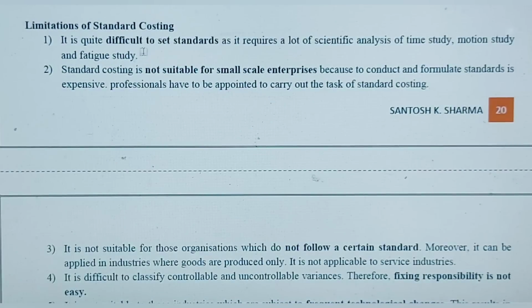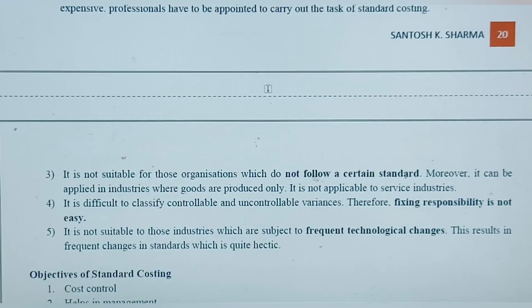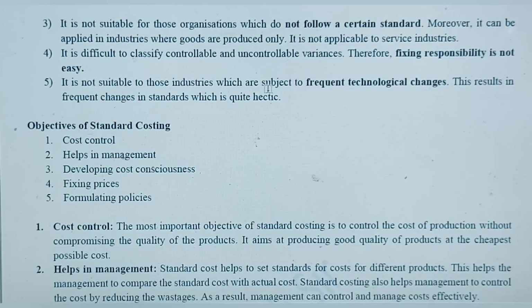कुछ एक लिमिटेशंस हैं बिकॉज इट इज़ वेरी डिफ़िकल्ट टू सेट स्टैंडर्ड्स फॉर ए जॉब और फॉर एन एम्प्लॉई, very difficult. And basically it is not suitable for small scale enterprises because they cannot afford to have a standard costing for their organization. And it's very difficult to follow a uniform standard for one job or employee.